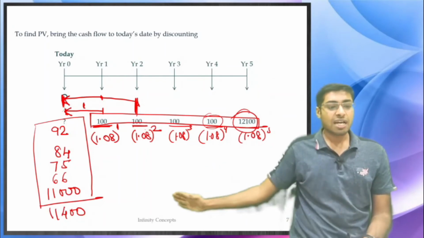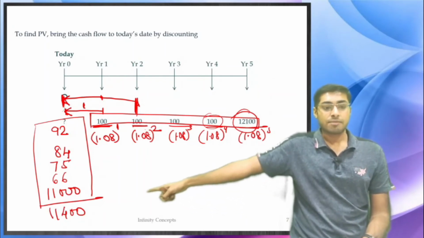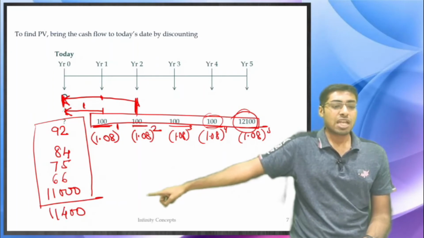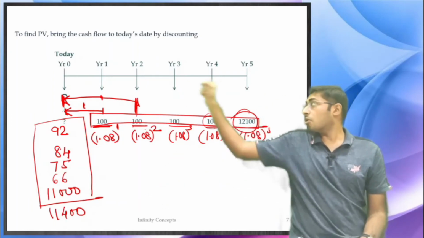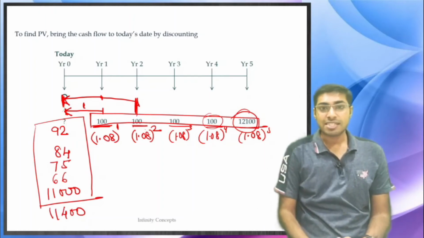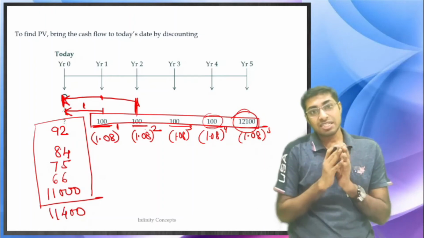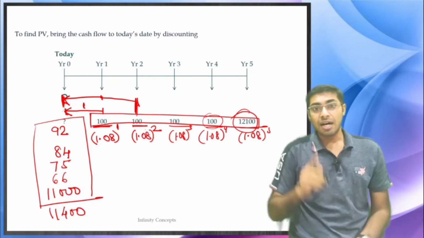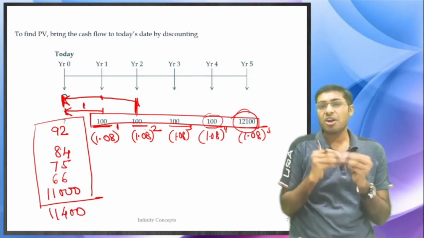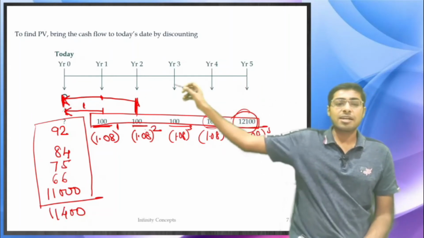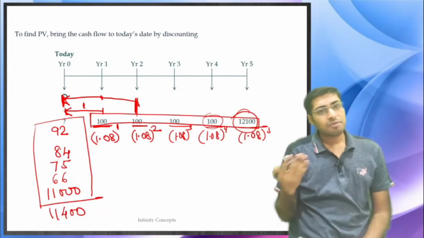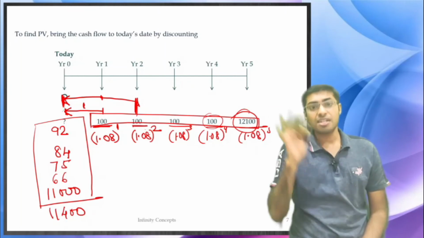Discounted cash flows are 11,400 only. Undiscounted cash flows are the total, just count all of them. It is 12,600. So these are the two terms that we are learning. Undiscounted cash flows means when you are not discounting, just simply add 12,100 plus 100, 100, 100, 100. When you do, you get 12,600. This is the undiscounted cash flows.